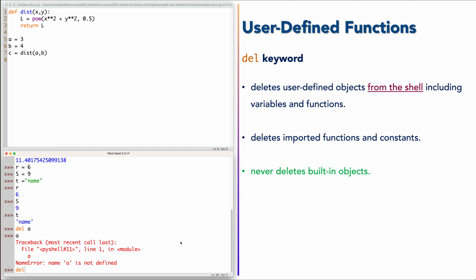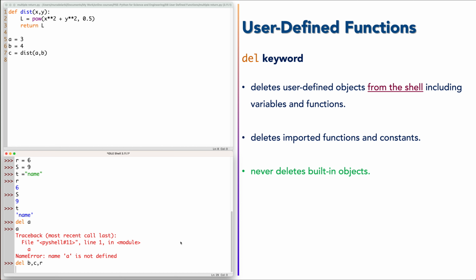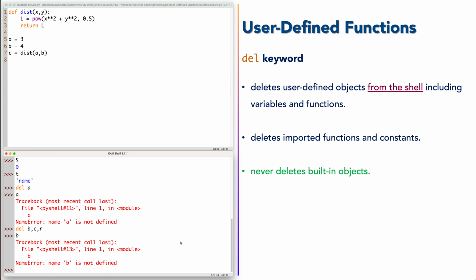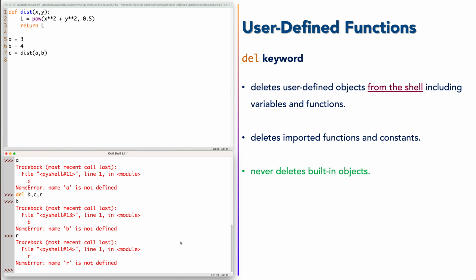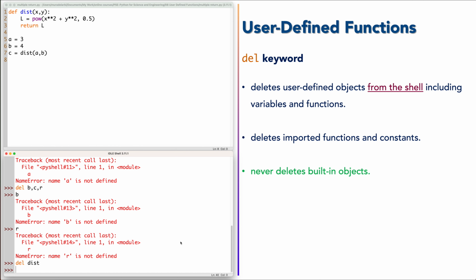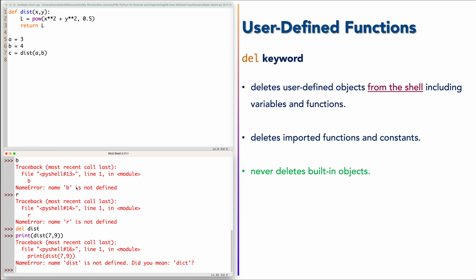Also, del can delete multiple objects like B, C, R. So when we test B, it's not defined. R also is not defined. It can delete functions, as we said. So del dist. We don't need to put the parentheses, just the name. And if we repeat this call, it will say, sorry, name dist is not defined. Deleting is not permanent. So we can define A again with another value.